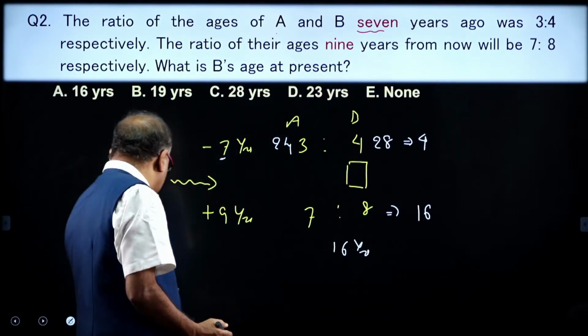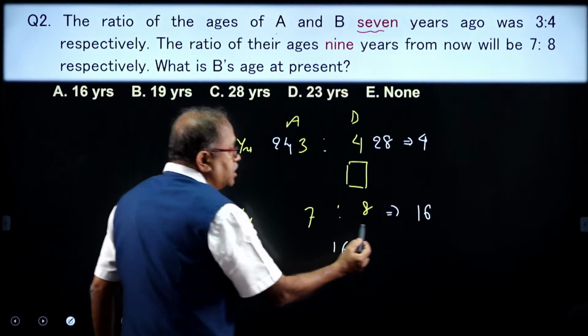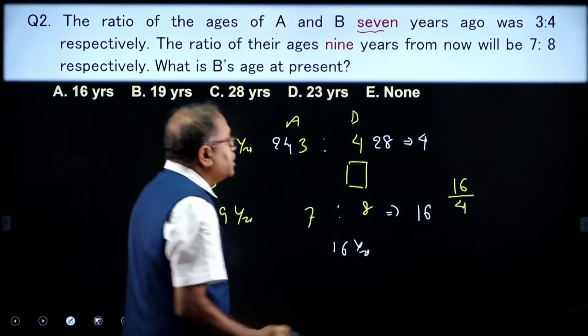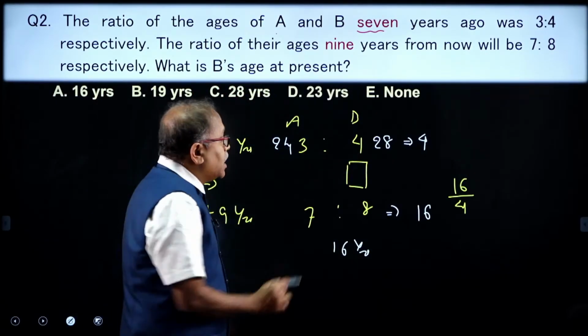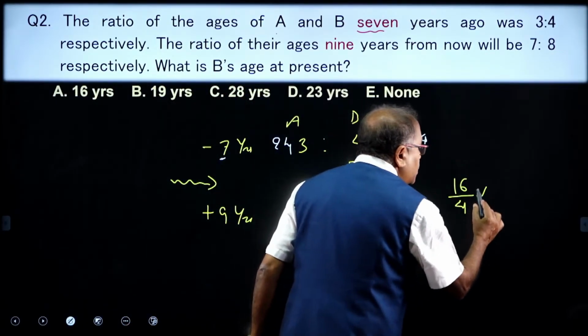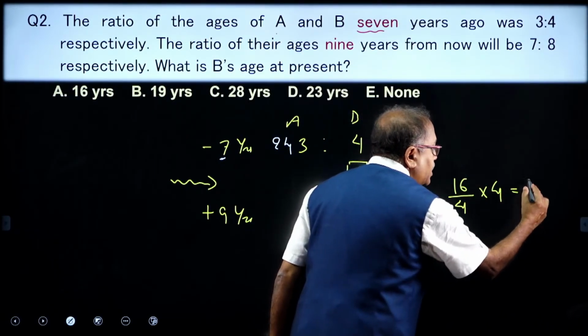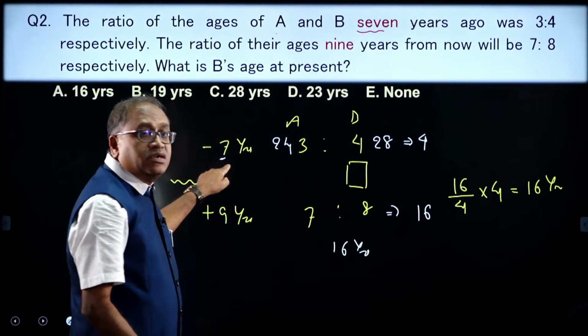So, let us answer the question here. I am solving this: 16 divided by 4, I am getting one part. I need B's present age. I need the 4 parts over here, multiply by 4, so the 4 gets cancelled. 16 years is the age when? 7 years back.